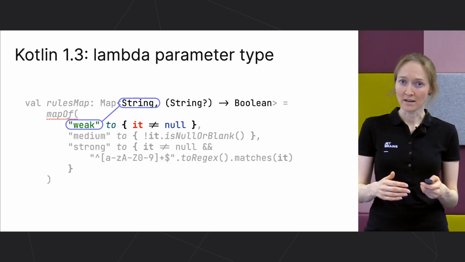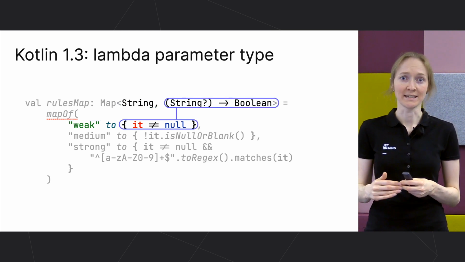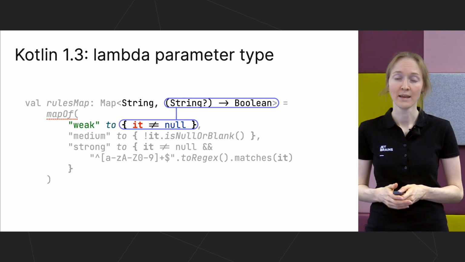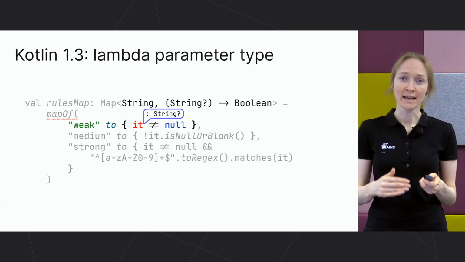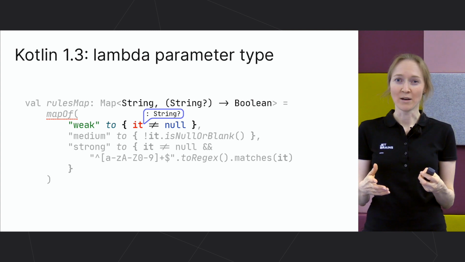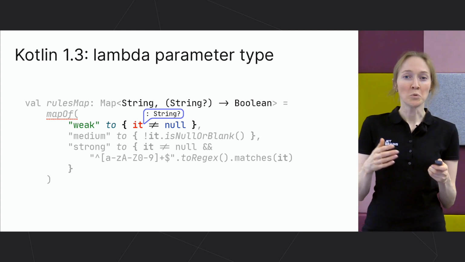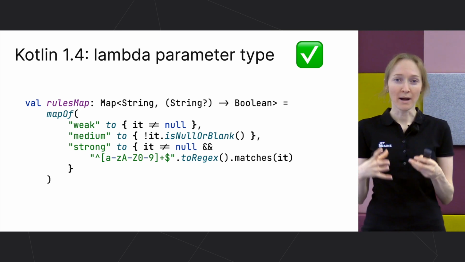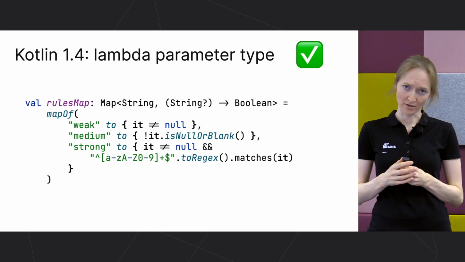String is the key in this map, and the type of lambda is a function type that takes a nullable string as an argument and returns Boolean. That means that the type of the lambda argument is a nullable string. If it is obvious for you, then why is it not obvious for the compiler? It wasn't supported, but now it works. The Kotlin compiler infers types correctly in this and similar more complicated scenarios.